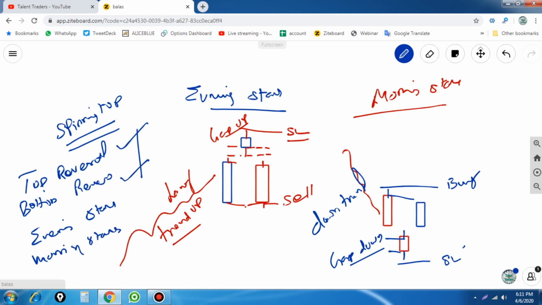About the single candlestick pattern, the spinning top candle: the candle body is very small and the wick is long compared to the body. If this kind of candlestick forms in a trending market, we can find the reversal in the trend very easily. Once you find this kind of reversal in the market, you can easily follow the trading system. In the next video I will show how we can effectively find these spinning top candles in stocks and how it works effectively for trading.